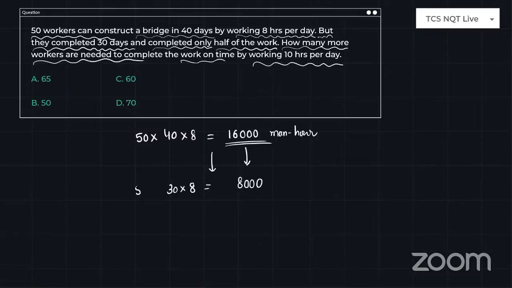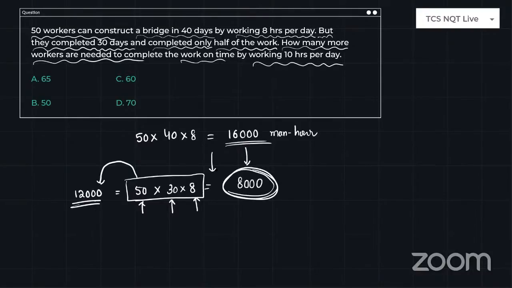But the procedure is same. 50 people are working, 30 days they worked, and 8 hours per day they are working. So tell me, 50 into 30 into 8, 15 into 8, answer is 1200. So 12,000. So actually, for the 30 days, the work that needed to be completed is 12,000 units. But instead of 12,000 units, only 8,000 units were completed.